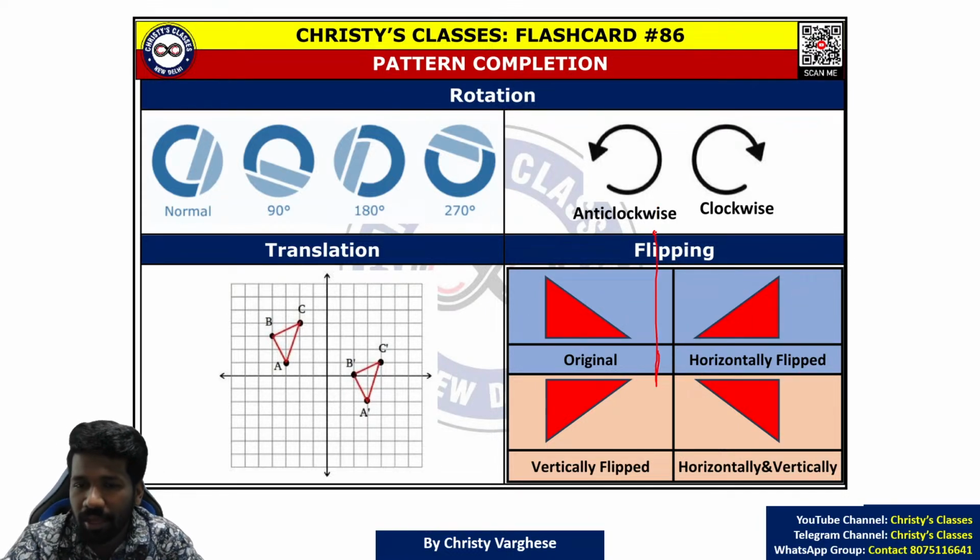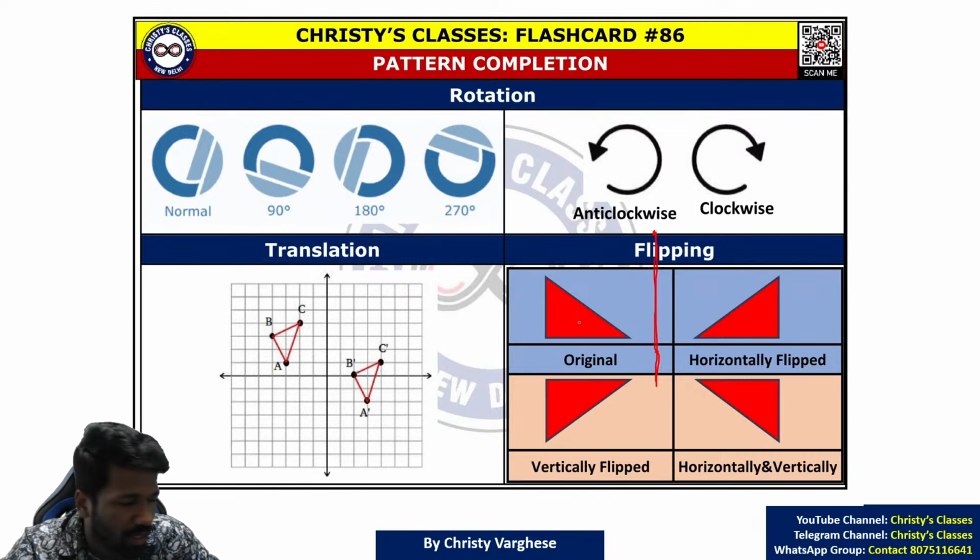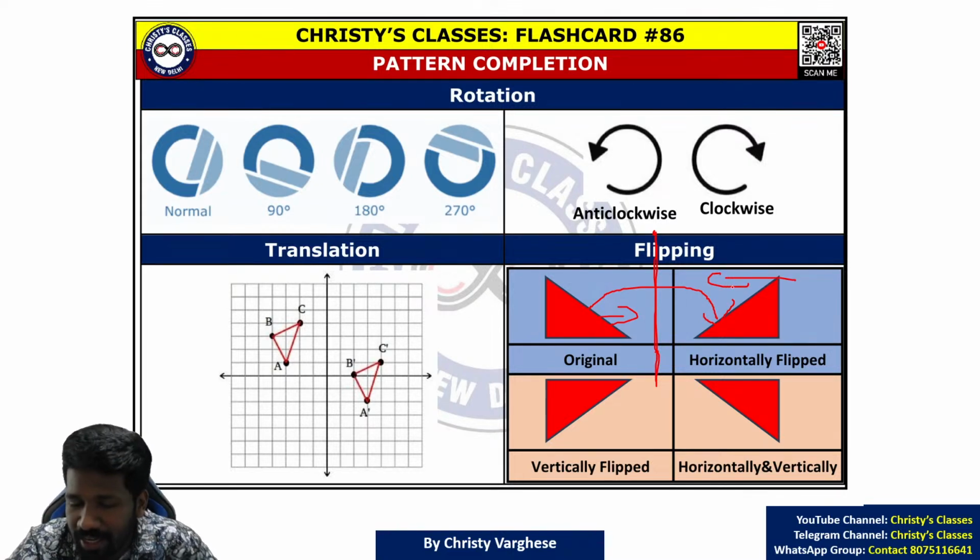Mirror image. If you are keeping a vertical mirror, there will be a horizontal flipping happening. That means your left hand will look like your right hand in your mirror image. Same thing, so flipping means this is facing left, so this will be facing right. That is horizontal flipping. But what if it is a vertical flipping?